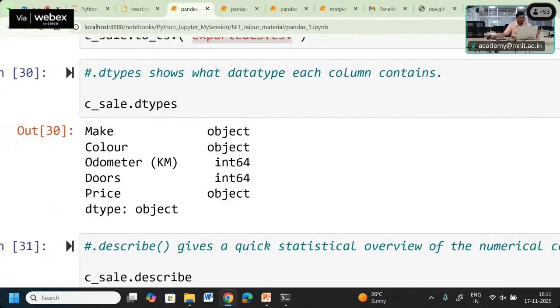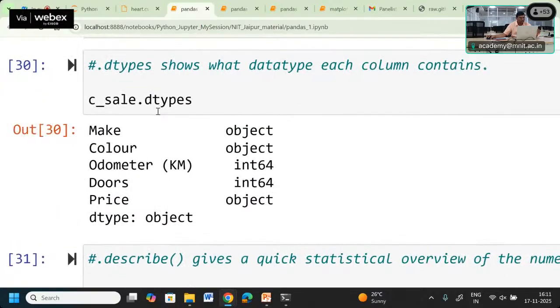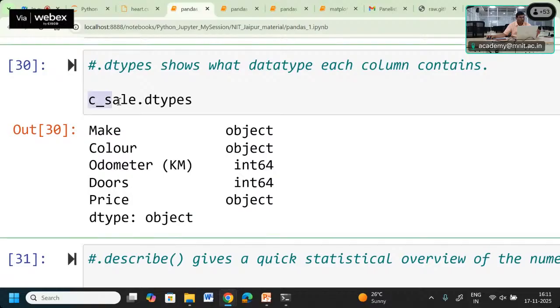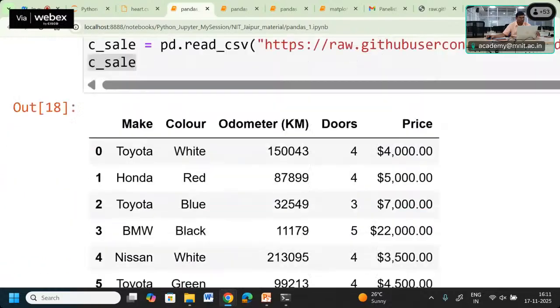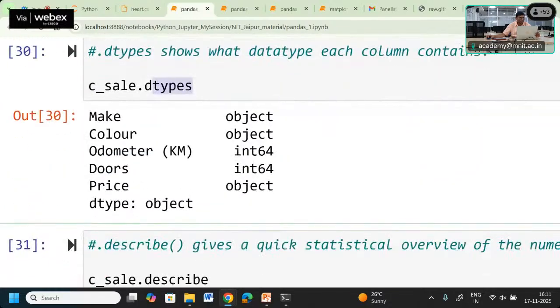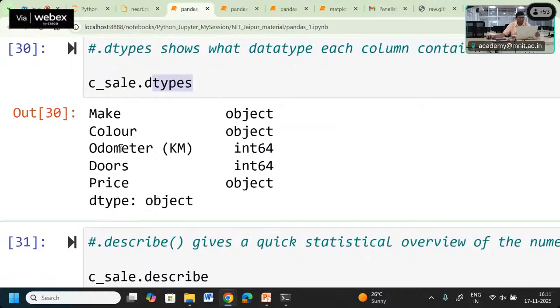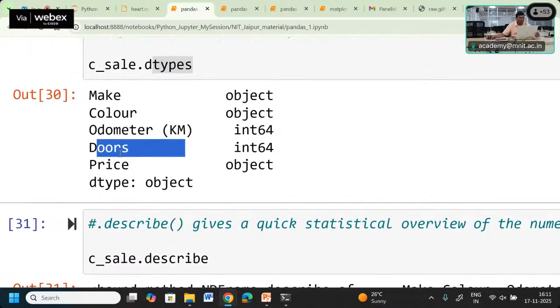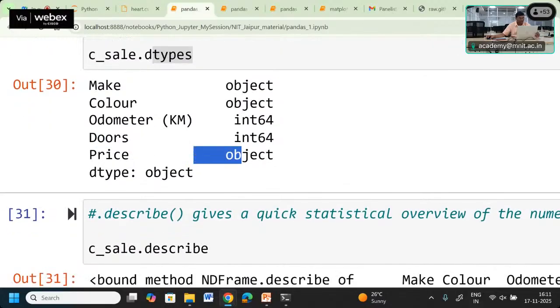If you want to check another functionality, it is car_sales.dtypes. This will show you the type of data each column contains. In the case of the car, we have make, color, odometer, doors and price. We are getting make as object, color as object, odometer integer, doors integer, and price is also object here.